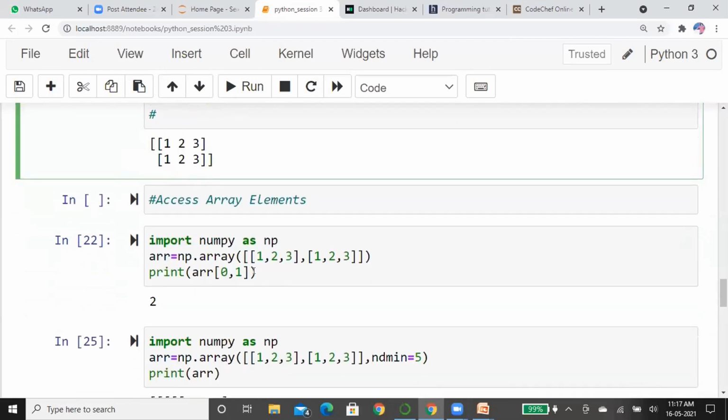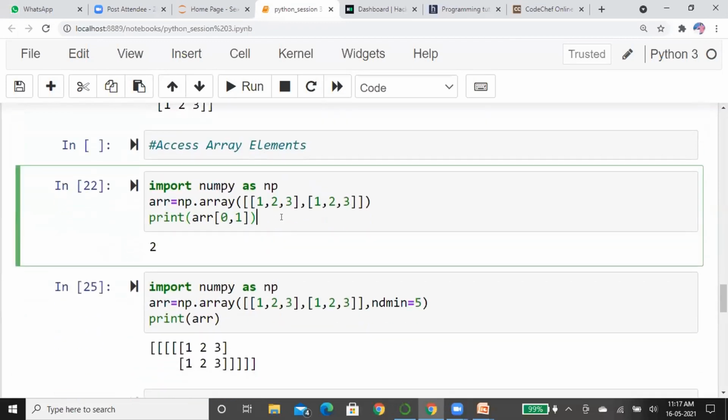Did you understand? Am I clear about cell 22? Srinivas, is it clear?